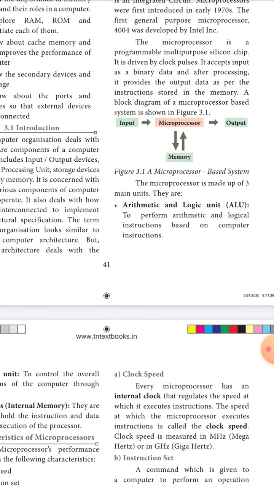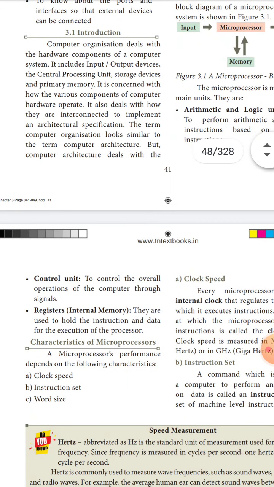Arithmetic and logic means the instruction you give is a mathematical function, and all of it is processed by the arithmetic and logic unit, which performs arithmetic and logical operations based on computer instructions. The control unit controls all the other units. It controls the overall operation of the computer through signals.